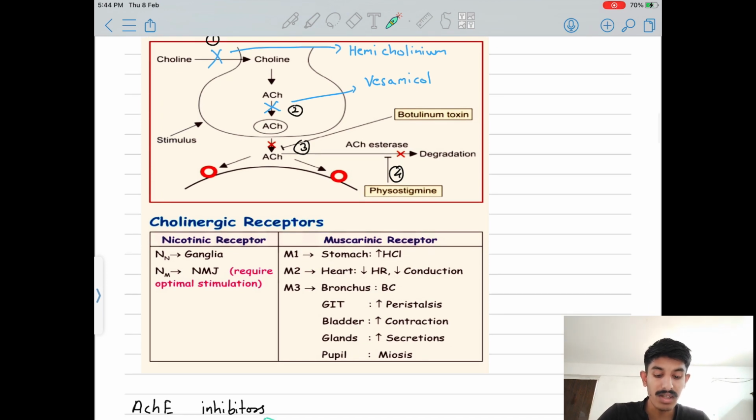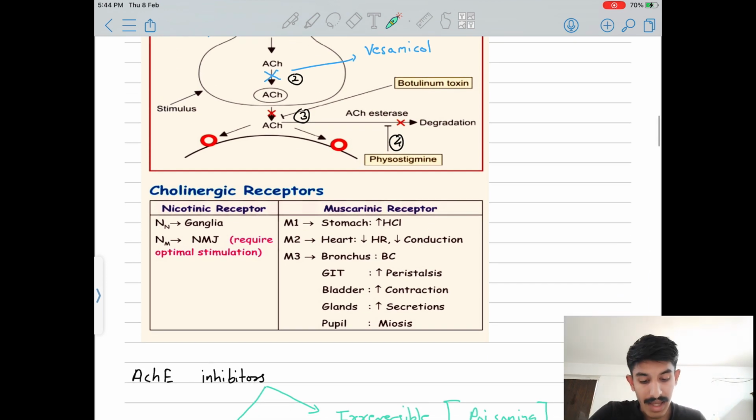Now we'll study cholinergic receptors. There are two types, nicotinic and muscarinic. In nicotinic there are NN, which are present in the ganglion, and NM at the neuromuscular junction. One thing about NM is they need an optimal stimulus. You can't give more or less, it must be in proportion. If you give more, they still don't work. If you give less, they still don't work. So it must be in proper proportion.